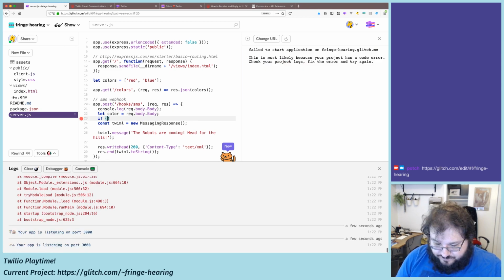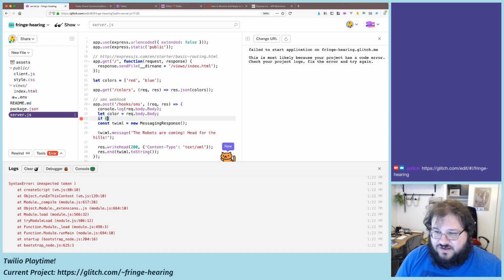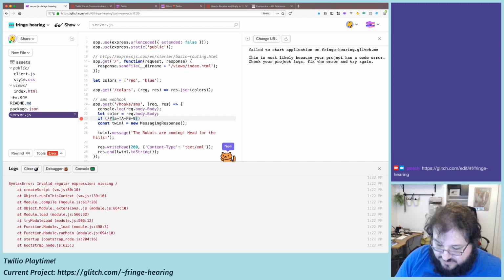And then I believe, when you do a regular expression, I always forget the order here. I think it's our regular expression, then .test. So we want to check for valid hex colors, which are going to be a pound sign followed by A through F, or capital A through capital F, and then 0 through 9. And then is there 6 of those, right? So it's a valid hex color.